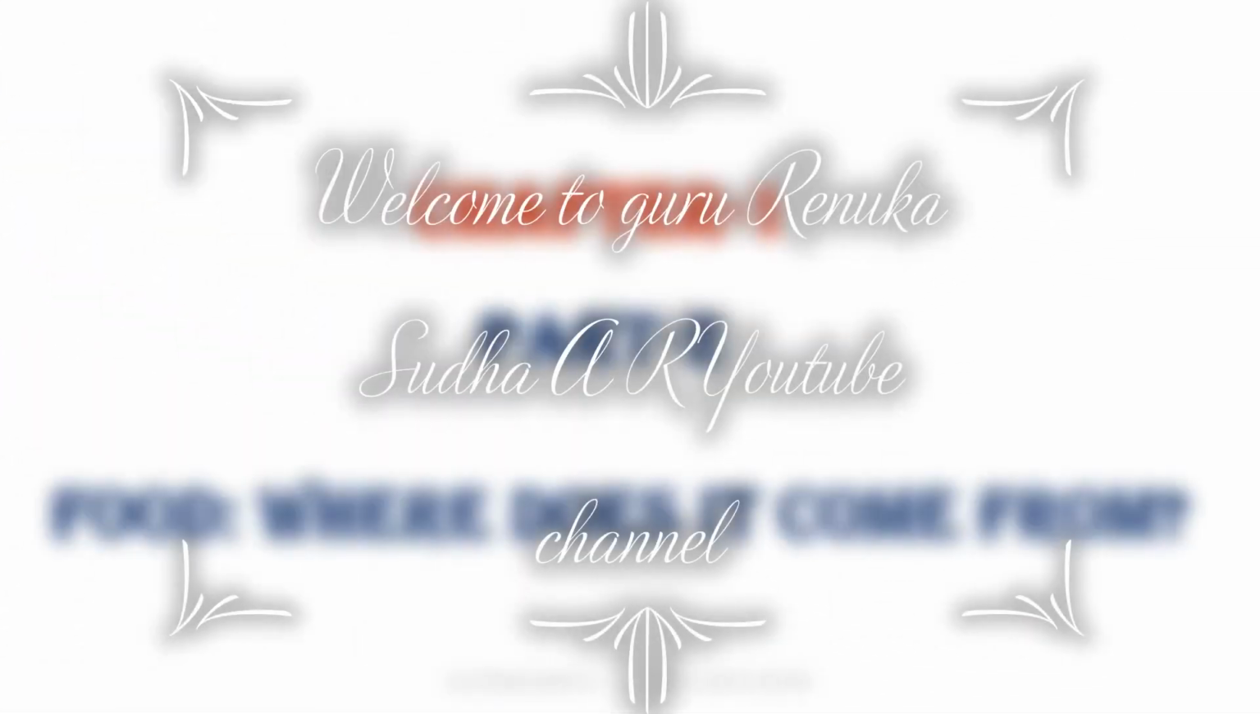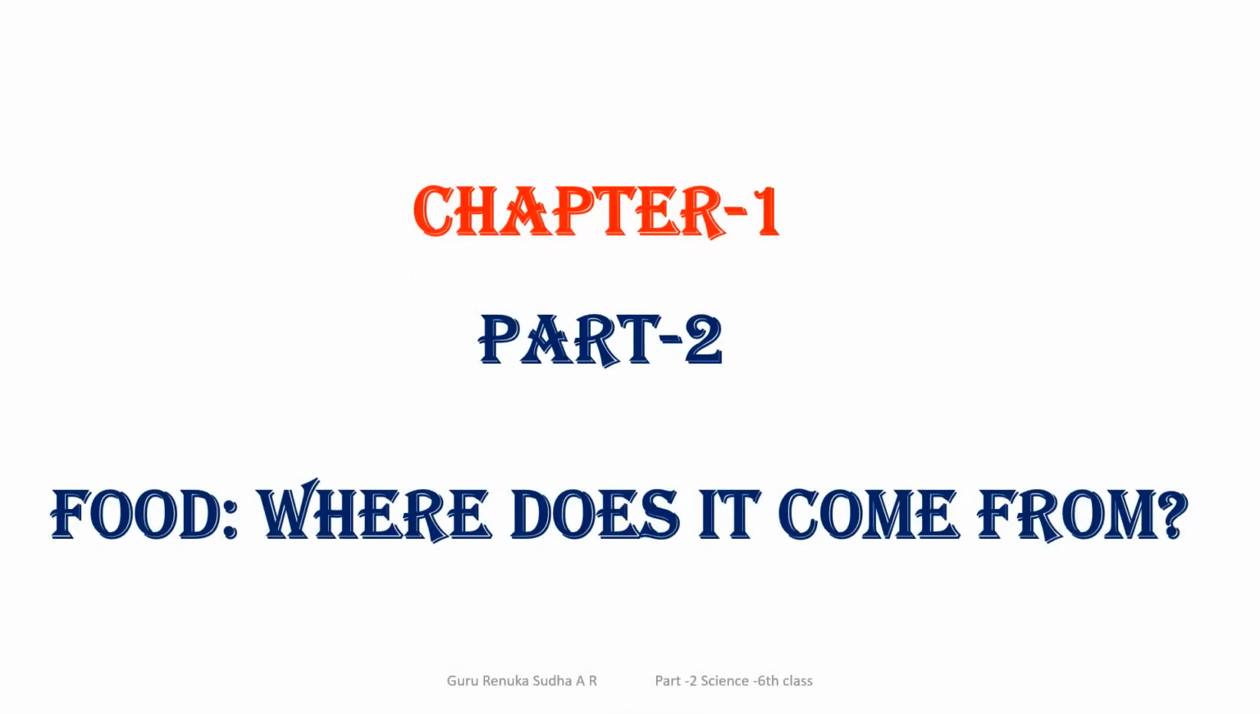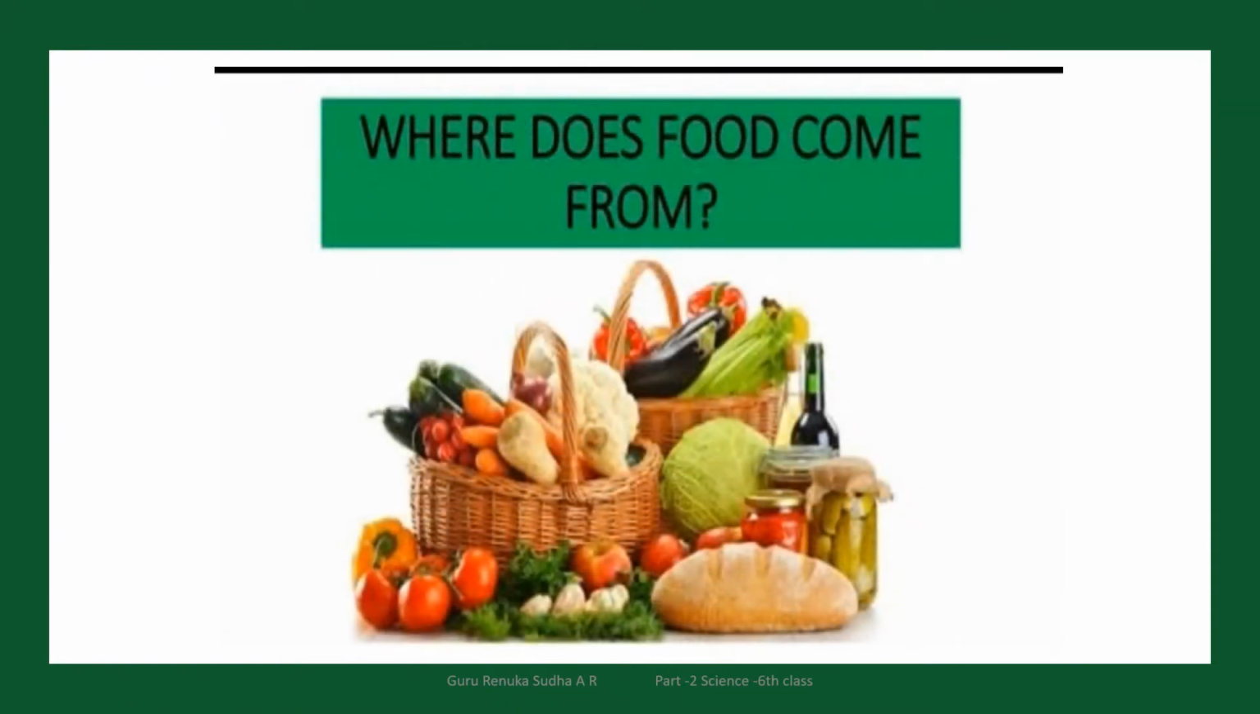Hi children, today we are going to discuss the first chapter, Food: Where Does It Come From? After discussing what food means, why it is so important, and what kind of food we have to take in part 1, we come to the conclusion: where does it come from? So which are the sources of food that we see in our life?